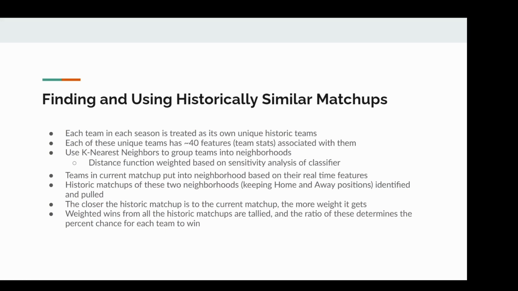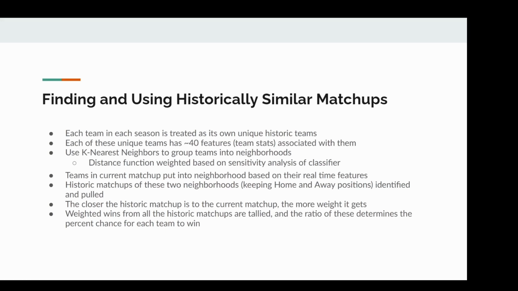So the Phillies in 2012 are distinct from the Phillies in 2014. We then took these teams and we used k-nearest neighbors to group them together. And here's where we used the data from the sensitivity analysis I mentioned before. We did 2 things. We treated all the features equally, and then we also had another case where we weighted them based on what the classifier above thought was more important.